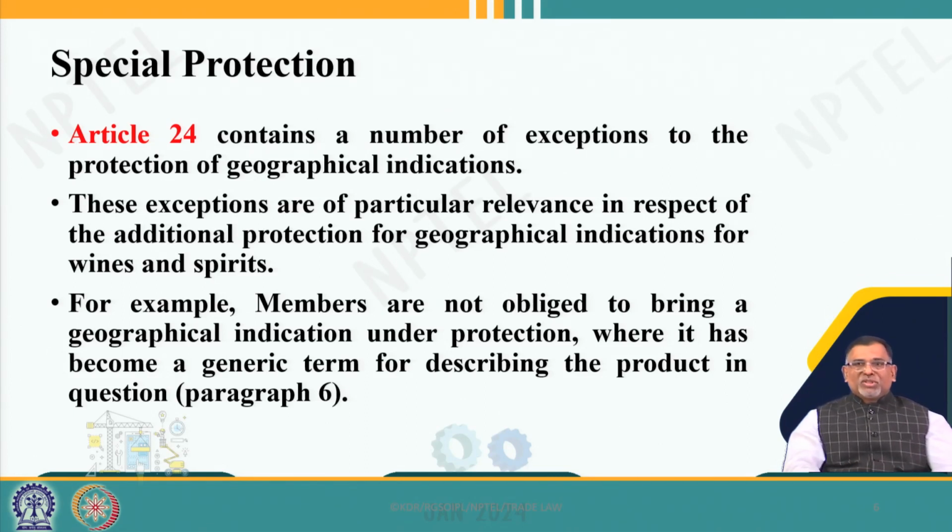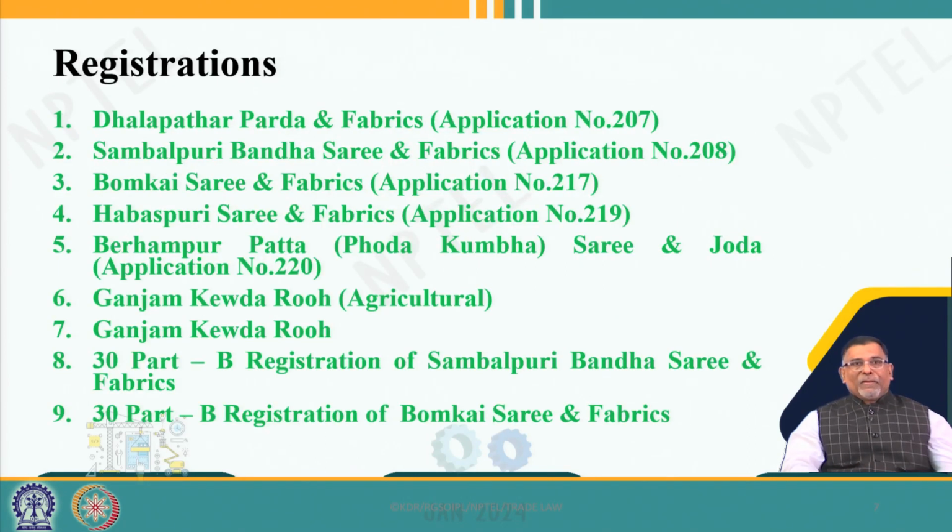So, the special protection is included in the TRIPS agreement mainly because of the pressure from the European countries, those who produce a lot of wines and spirits. It means that every member country has to provide special protection to wines and spirits as well in their territories.